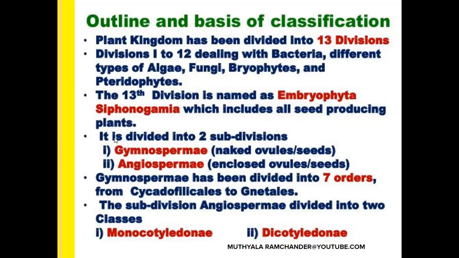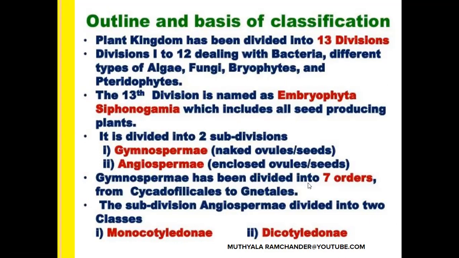The 13th division, Embryophyta, is divided into two subdivisions. They are Gymnospermae and Angiospermae. Gymnospermae means naked seeds or naked ovules. The second subdivision is Angiospermae, which means enclosed ovules or seeds. Ovaries or fruits are compulsorily present in Angiospermae.